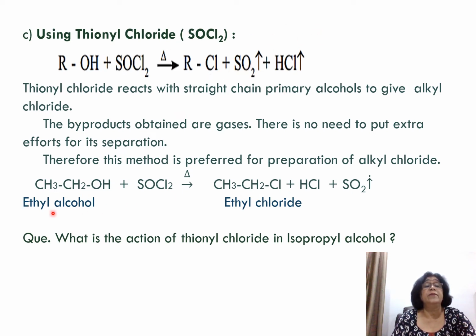The same reaction can be written with ethyl alcohol. Ethyl alcohol plus thionyl chloride, heated, gives ethyl chloride, HCl and SO2. This is a very important reaction and is often asked in boards. So what is the action of thionyl chloride on isopropyl alcohol? This is your homework. You will write this reaction. Clear?